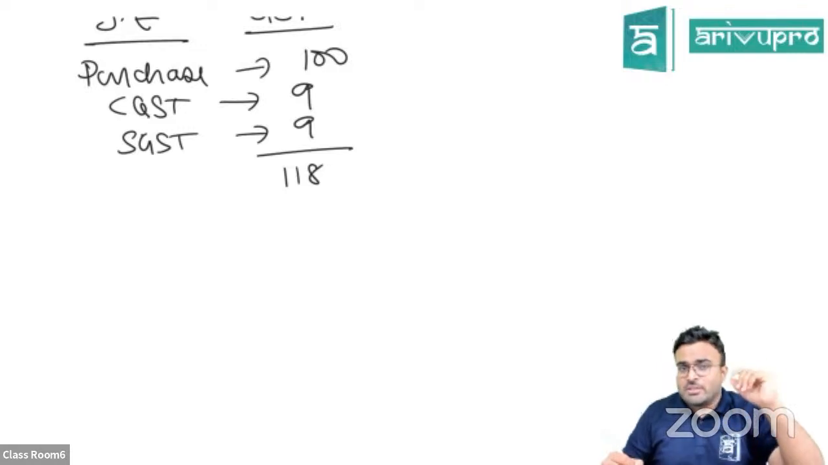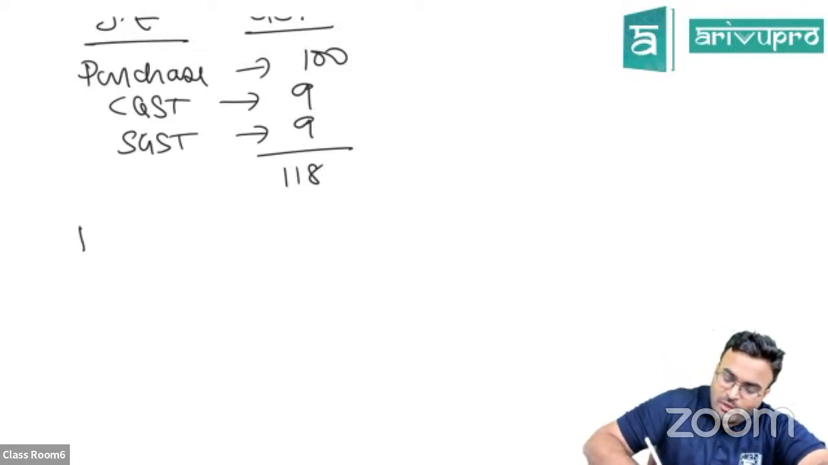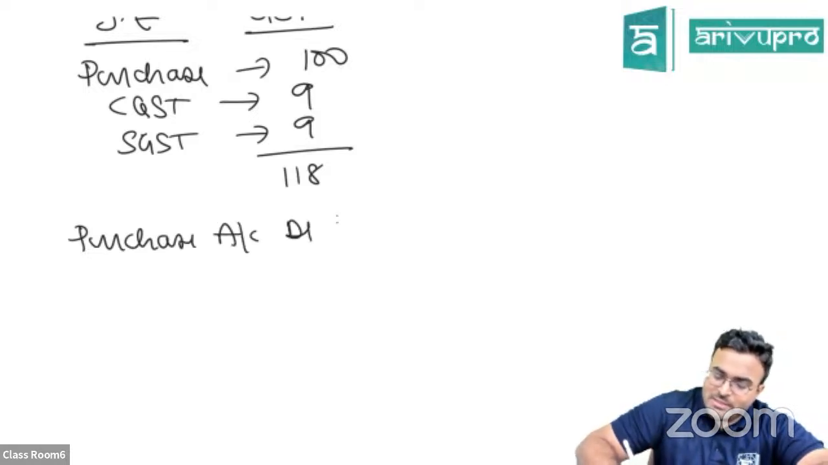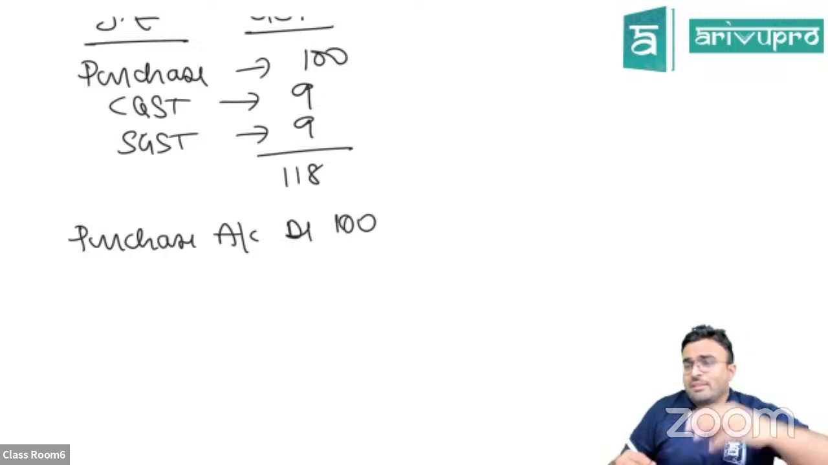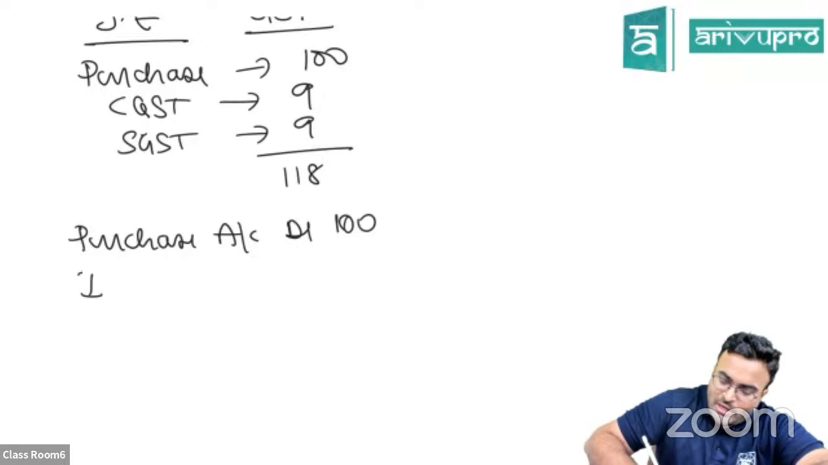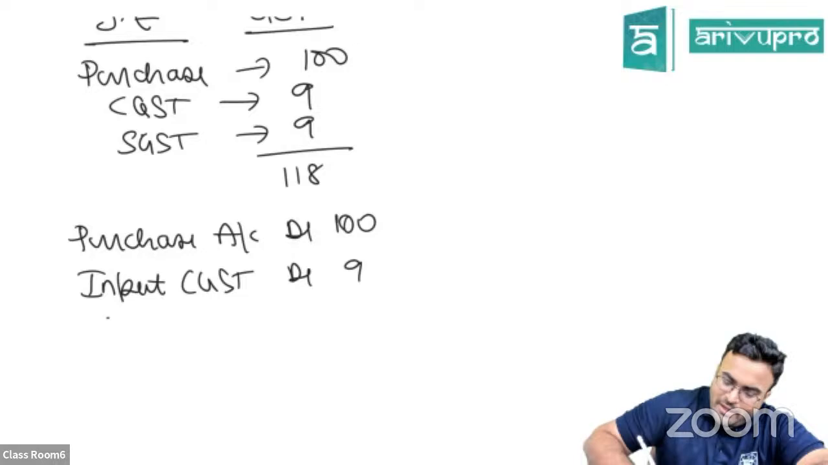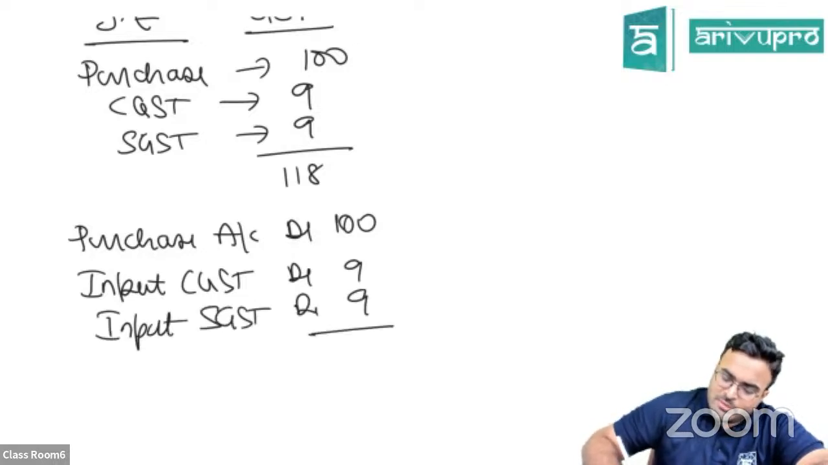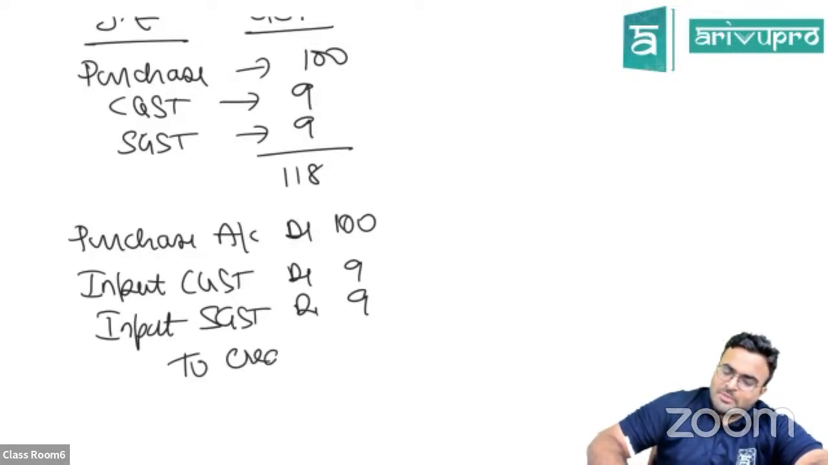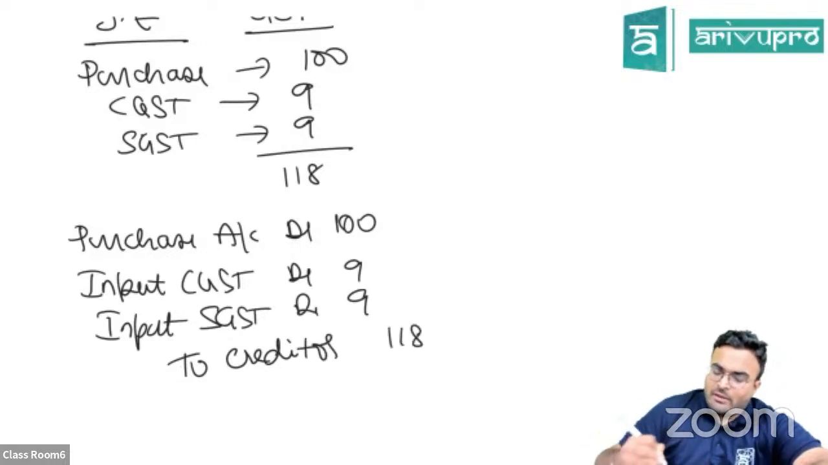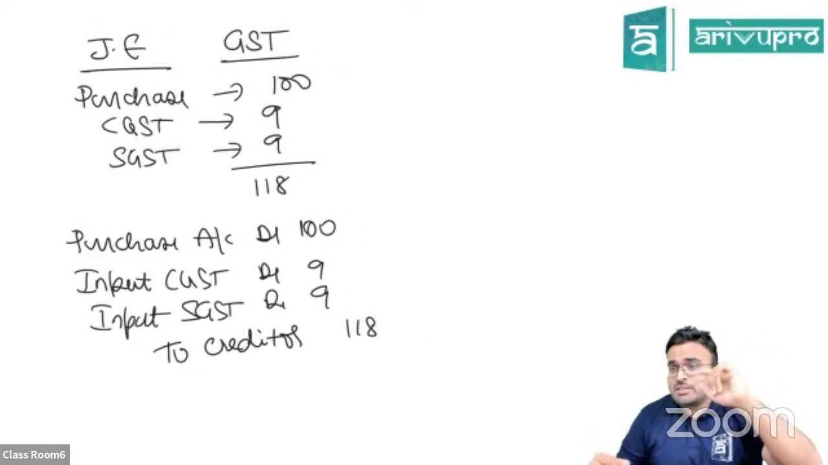So what will I do now? GST is a new introduction in journal entries. I'll pass the entry: purchase account debited, my purchase is 100 rupees only. The GST that I'm paying at the time of purchase is called input GST. So I'll write input CGST debited 9 and input SGST debited 9. The total becomes 118, to the creditor, whom I'm supposed to make the payment to, 118. Clear? This is the journal entry for GST on purchase.